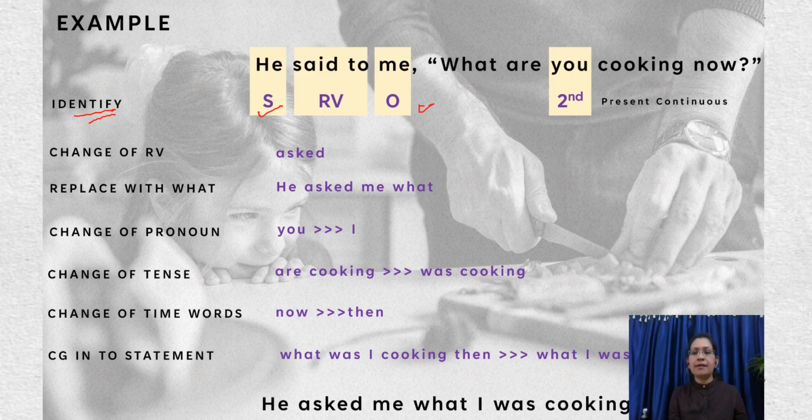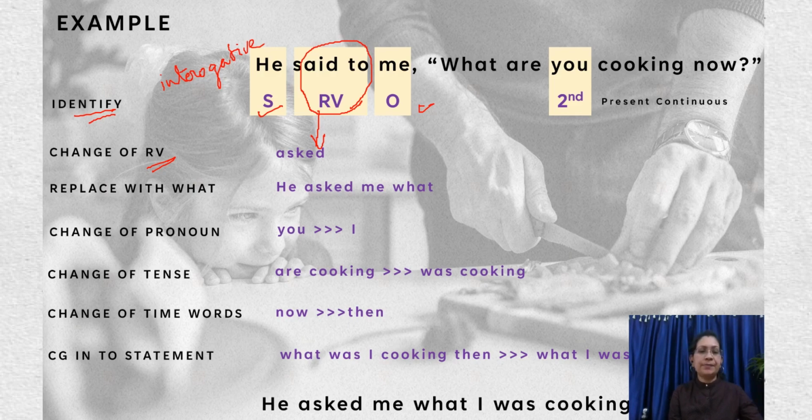As you can see here, subject is he and object is me. Reporting verb is said to. Change of the reporting verb: said to changes to asked, since this is an interrogative. So you can see here.